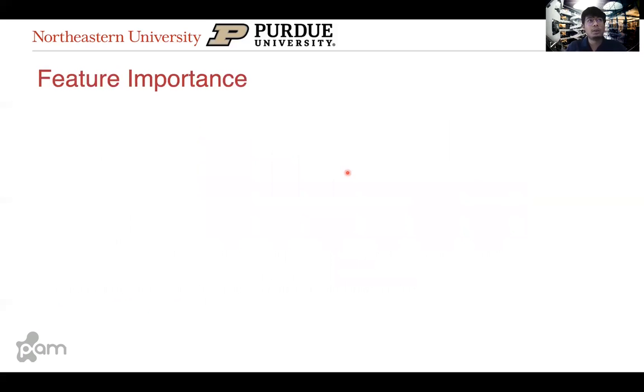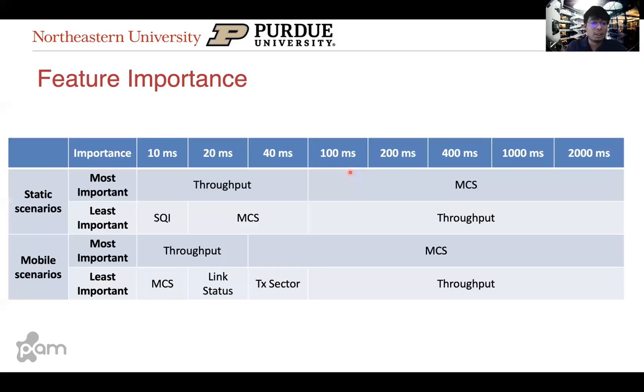Now, we also wanted to understand how much each feature contributes to the model's accuracy. And so here we show you the most important and least important features for all the timescales for both static and mobile scenarios. And as you can see, for the coarser timescales, MCS and throughput are the most important and least important feature respectively in both static and mobile scenarios. While for the finer timescales, this is reversed, with throughput becoming the most important feature and MCS becoming the least important feature in some of the cases.